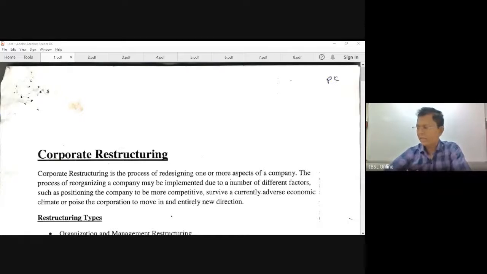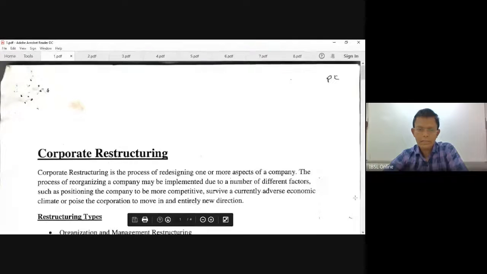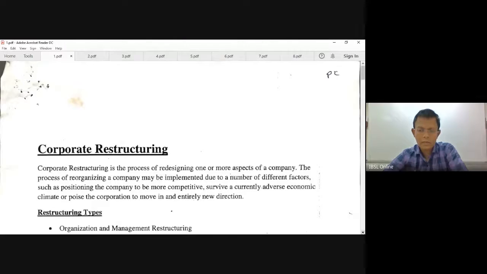We have been discussing the final part of the syllabus, and I have uploaded the final part of the notes for you all. Now, this is the extension of what we have done on mergers and acquisition. Corporate restructuring, we have been doing mergers and acquisition. Have completed the required contents of the syllabus.